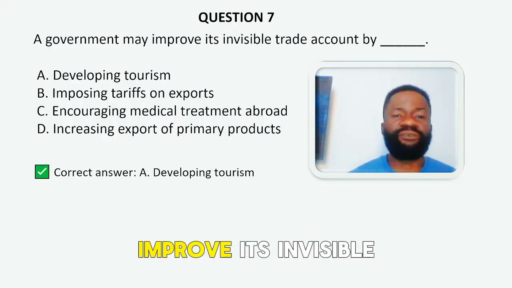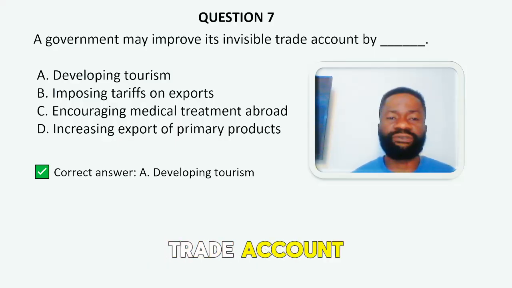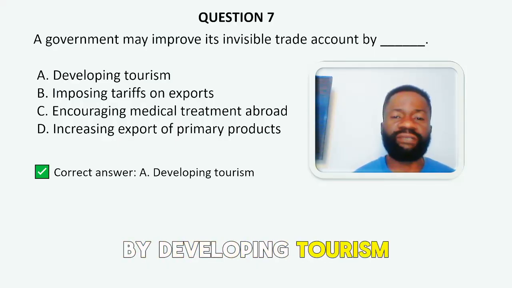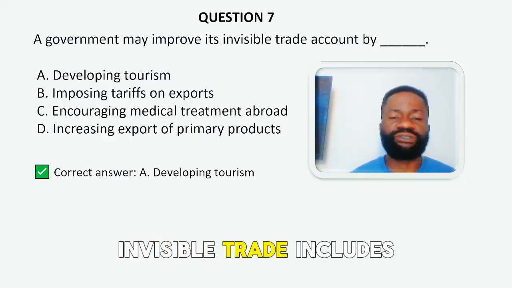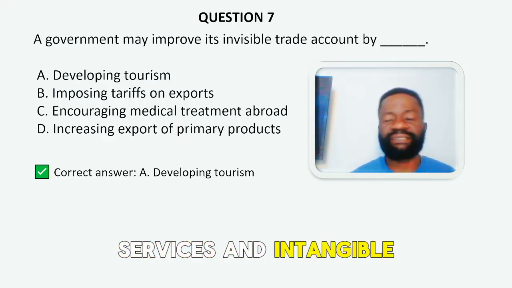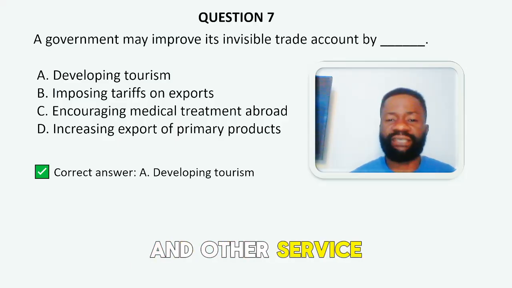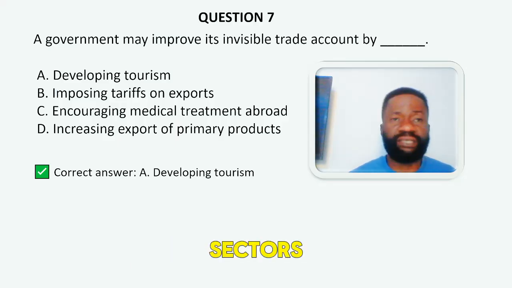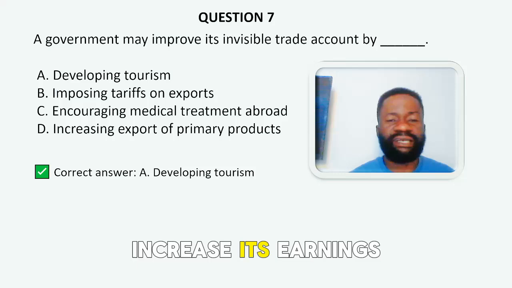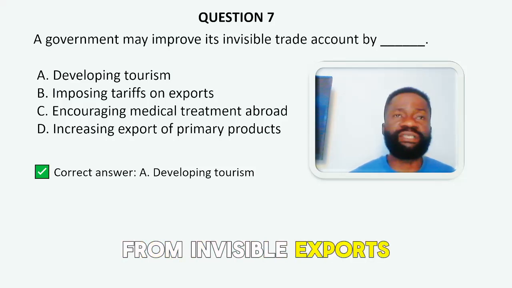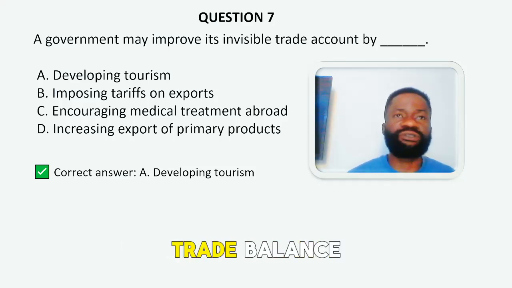A government may improve its invisible trade account by developing tourism. Invisible trade includes services and intangible items. By promoting tourism and other service sectors, a government can increase its earnings from invisible exports, improving the invisible trade balance.